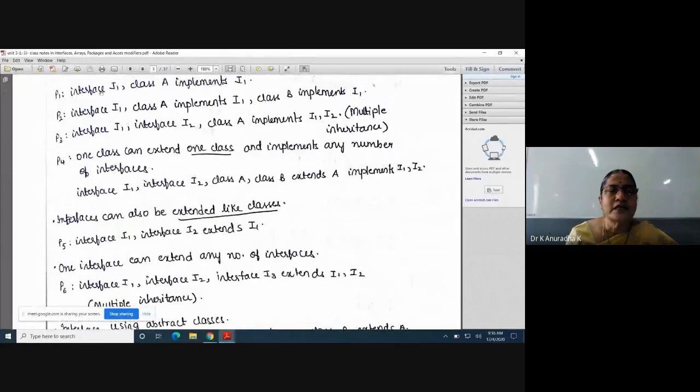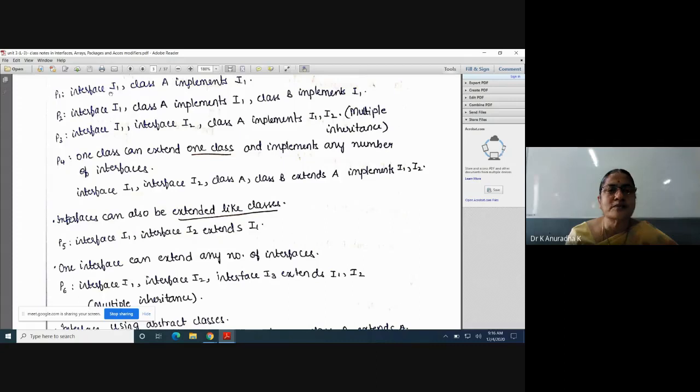And now here, what is the first program? Only one interface I have defined. After that, I have taken one class which implements that interface. The role of this class is to provide implementations to all the abstract methods of this interface. One more important point to remember is, for abstract classes and interfaces, we can't create objects.